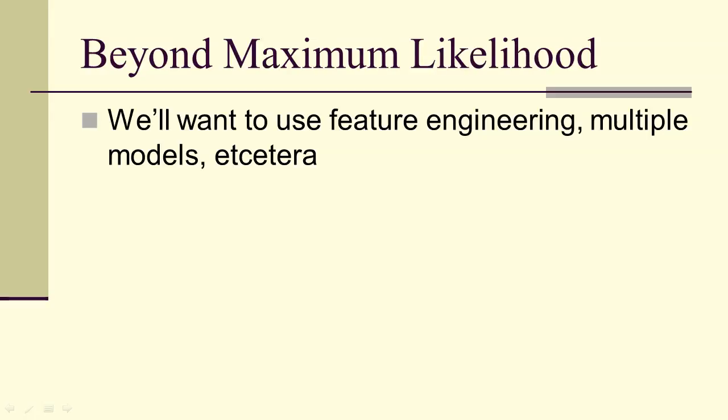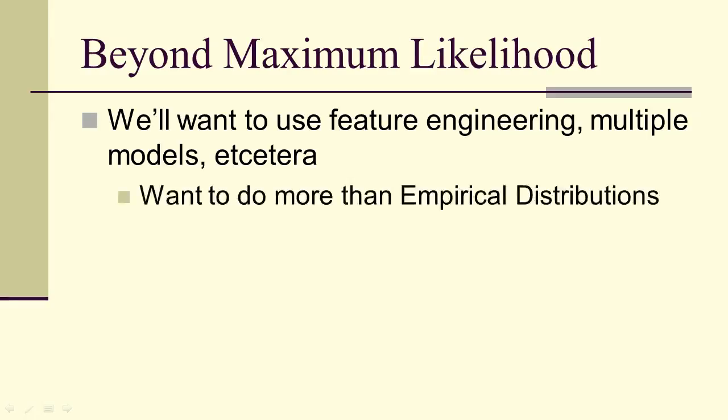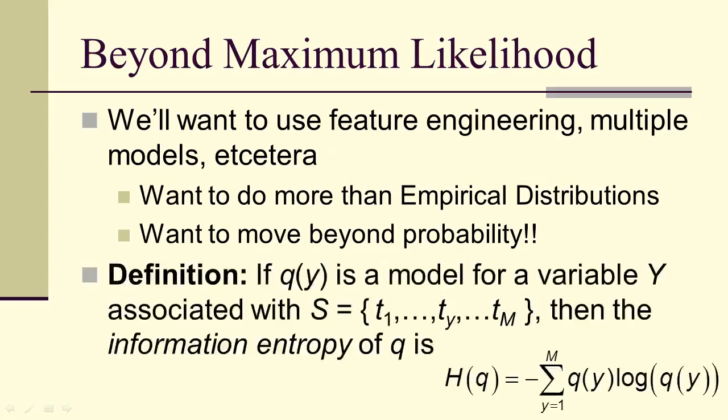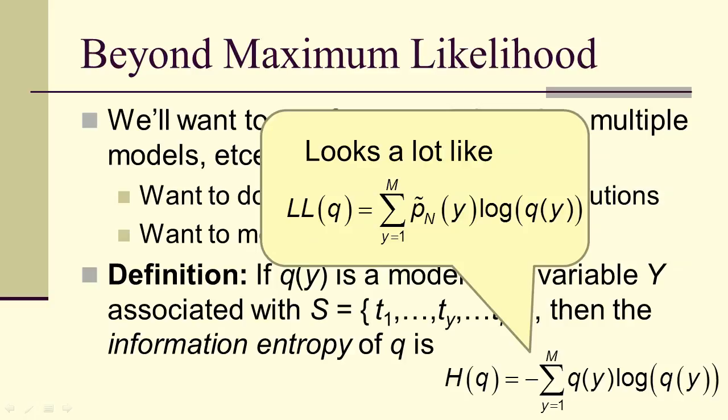We'll want to use feature engineering, multiple models, and so on, more than empirical distributions, and we'll even move beyond probability itself. So we're going to be looking at a new definition. If q of y is a model for a variable y associated with this set, the information entropy H of q is negative sum, y equals 1 to n, q of y log of q of y. And notice that looks an awful lot like the log likelihood, this information entropy.